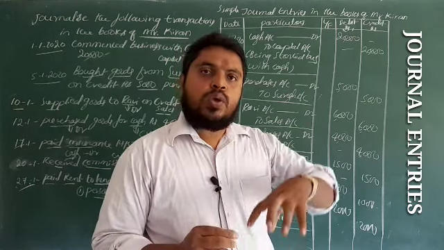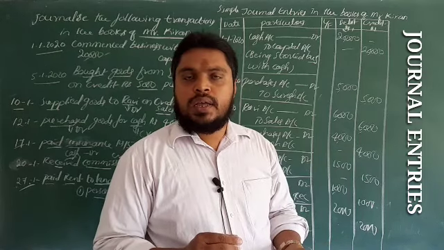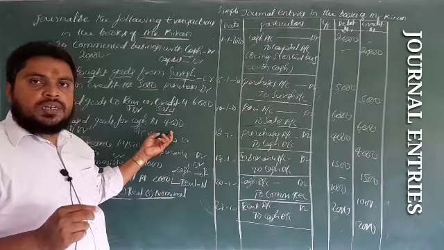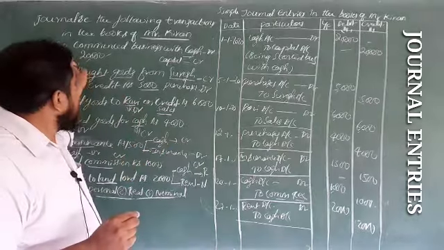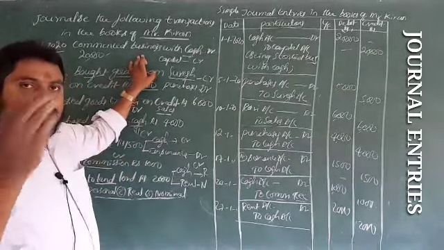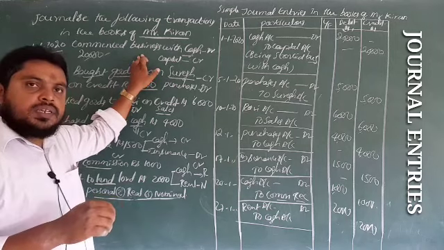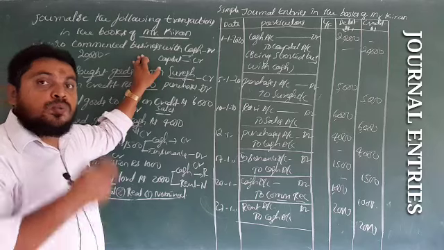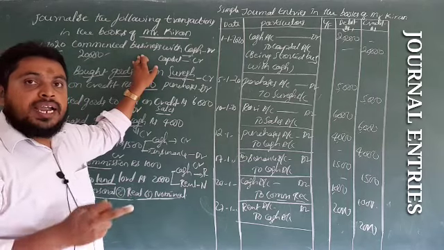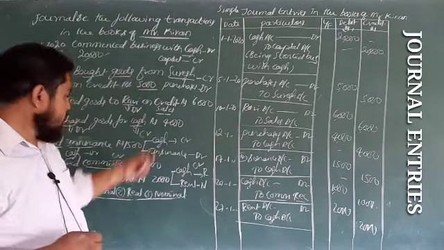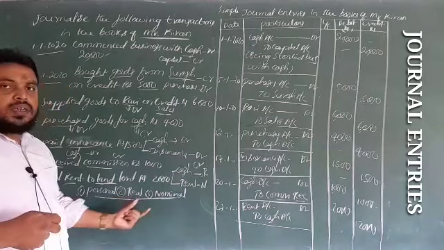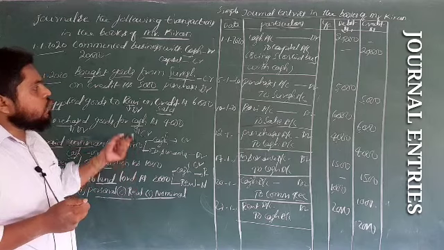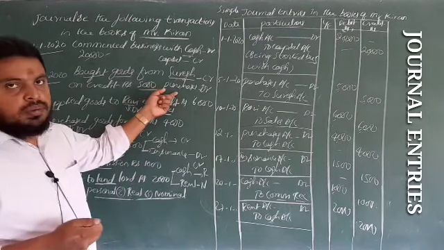So first you go through that concept, then you analyze the transaction, whether it is a cash transaction or credit transaction. Then you find out in each transaction how many accounts are involved, and you classify those accounts under the three kinds of accounts, and then you apply the rules. Easily you can find out the debit and the credit.